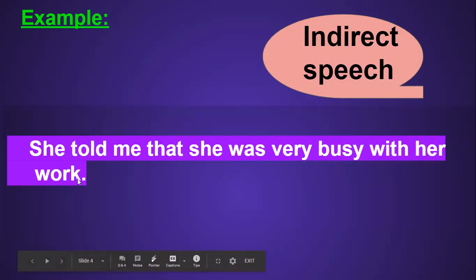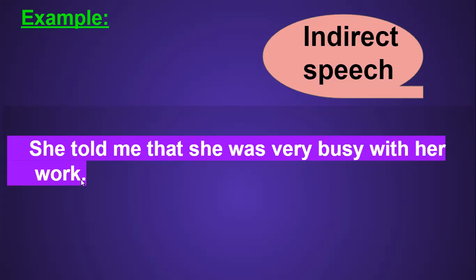So you can see that the sentence has become much simpler, and it is a very indirect and informal way of telling something about the conversation that happened earlier. Now come to the next slide. We will learn how to change direct sentences or speech into indirect sentences in this video.